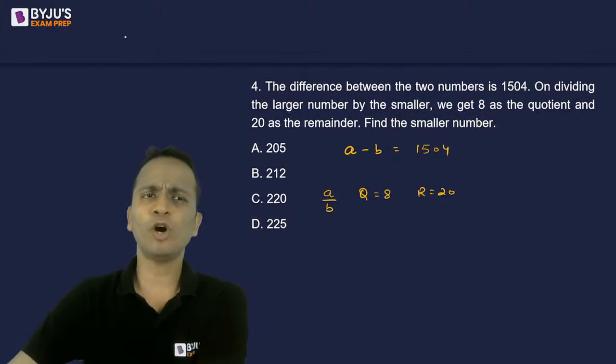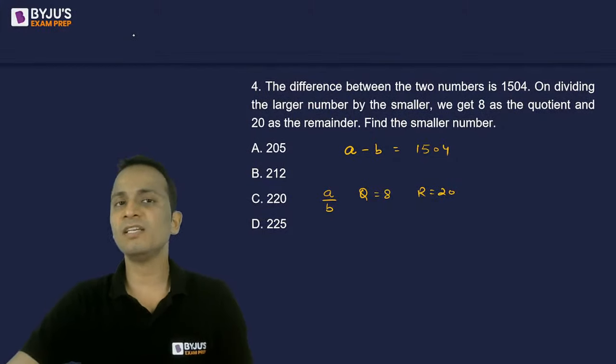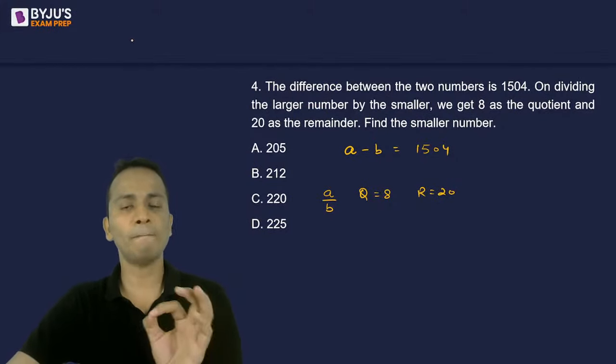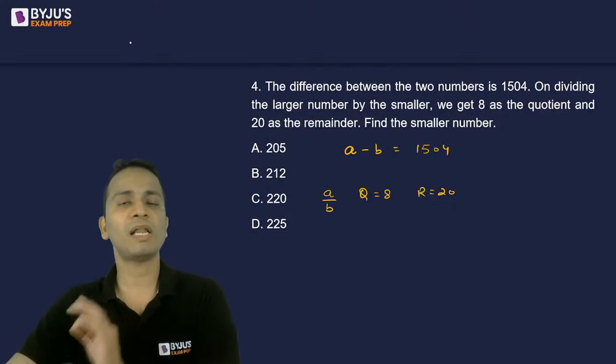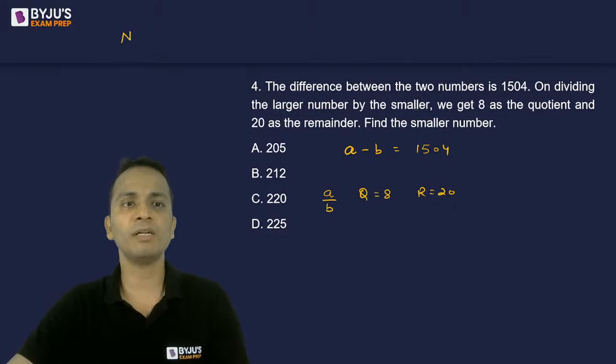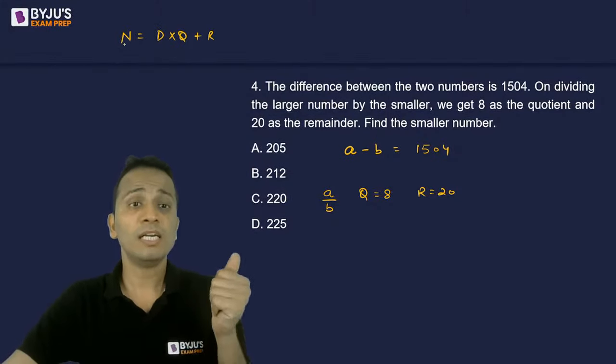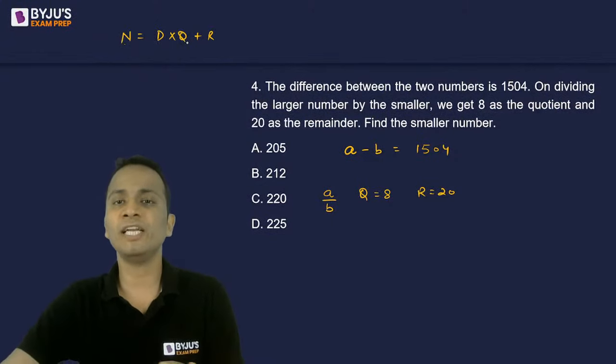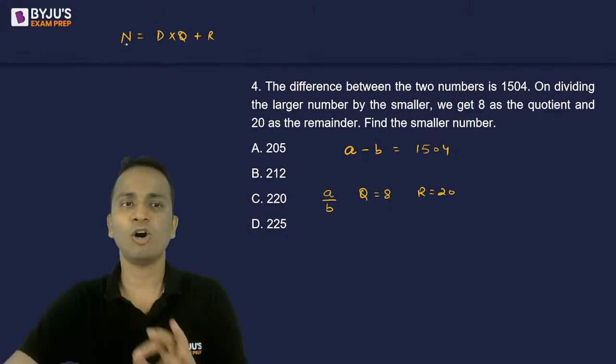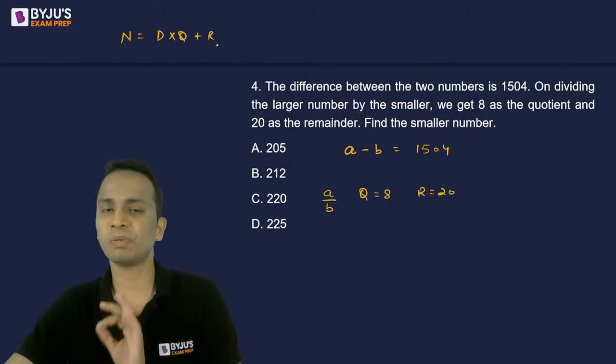Now we all know that divisor is equal to dividend multiplied by the quotient plus the remainder, or number is equal to divisor multiplied by quotient plus remainder. I think मैंने गलत बोल दिया था थोड़ा. Dividend is equal to divisor into quotient plus remainder, or number is equal to divisor into quotient plus remainder.